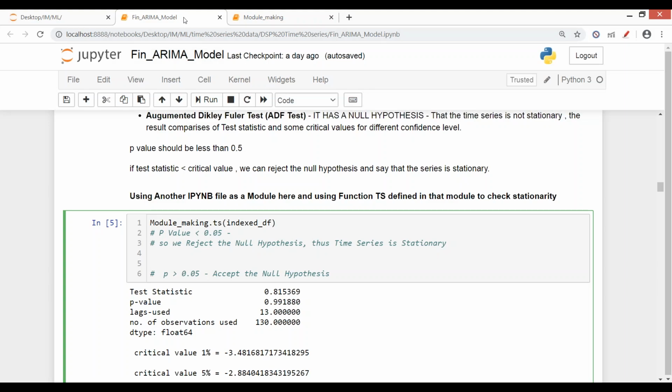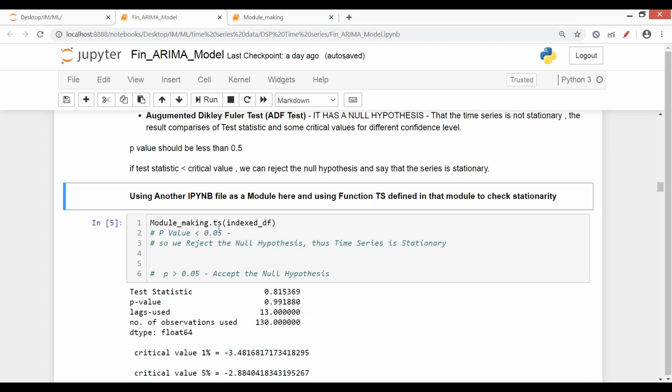So please open up this module making and Finarima model. Abhi tak you might have tried. Are you having any kind of questions or any kind of doubt before we proceed with the code? Just let me run all this until then. So are you having any questions?